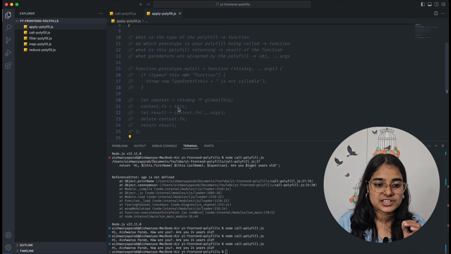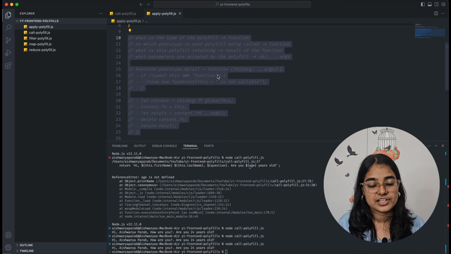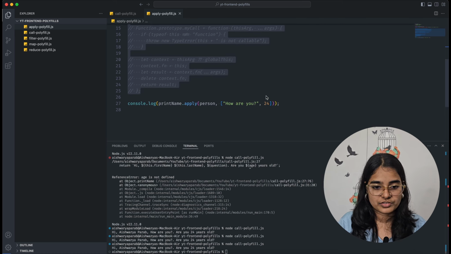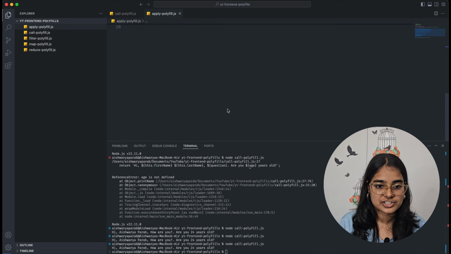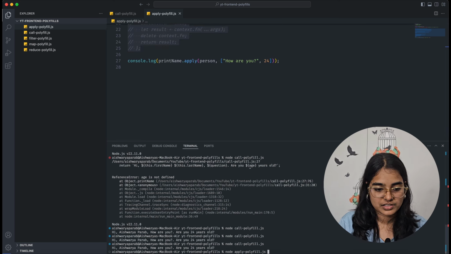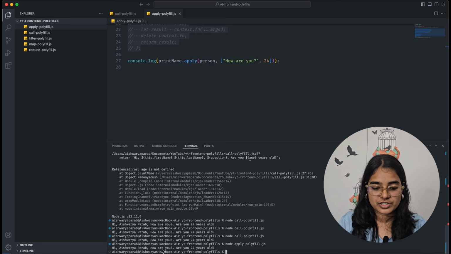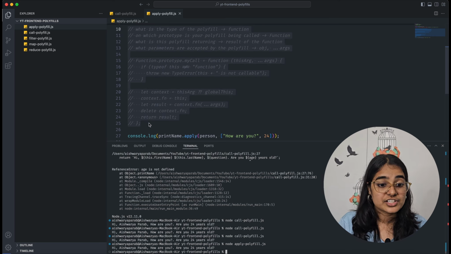Okay, now based on this, we will change our polyfill, but before that we will run this code. We will just run this code and we will check if apply works properly. Okay, so I will just say node apply, and it works properly. Now I will change this polyfill.